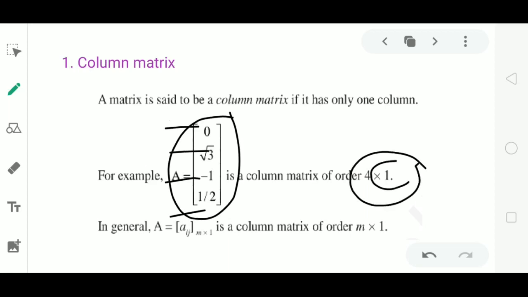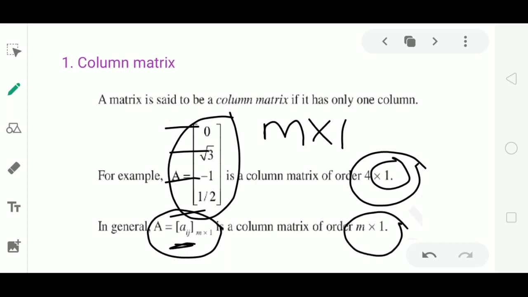As it has only one column, we call this a column matrix. In general, if a matrix has m rows and only one column, then we say such a matrix is a column matrix. That is, a matrix with the elements of the form Aij having the order m by 1 is called a column matrix.